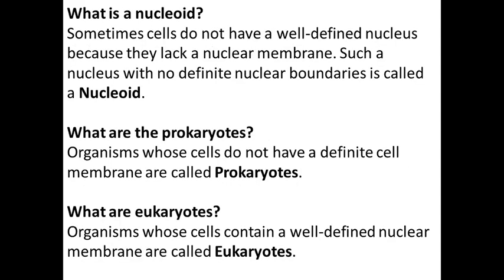Got it? Okay. Now because of the nucleus, there are two types of organisms, which are prokaryotes and eukaryotes. Sometimes cells don't have a well defined nucleus.